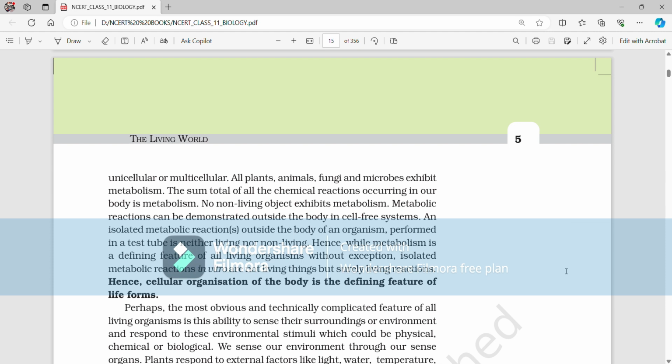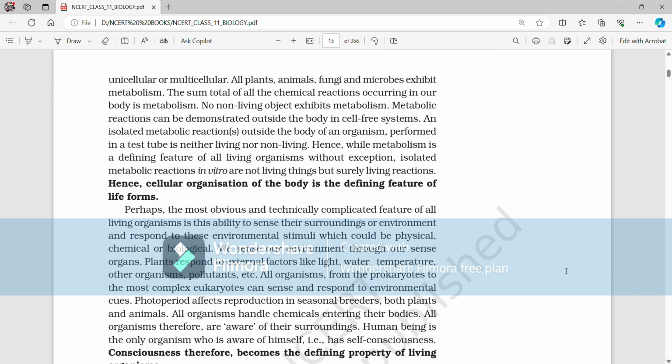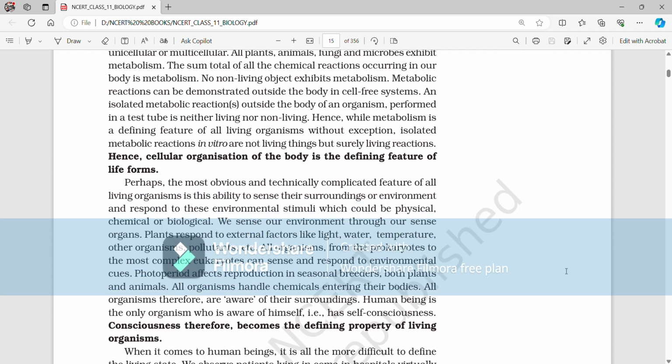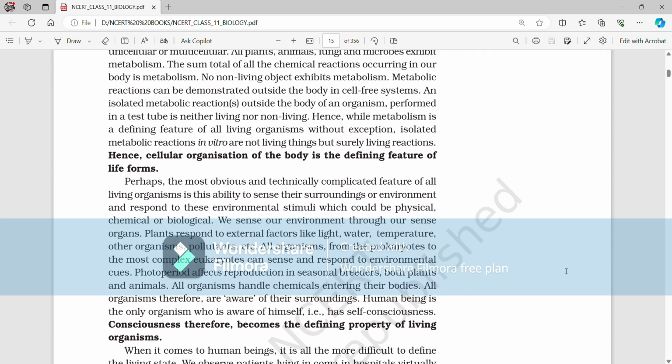No non-living object exhibits metabolism. Metabolic reactions can be demonstrated outside the body in cell-free systems. An isolated metabolic reaction outside the body of an organism, performed in a test tube, is neither living nor non-living. Hence, while metabolism is a defining feature of all living organisms without exception, isolated metabolic reactions in vitro are not living things but surely living reactions. Hence, cellular organization of the body is a defining feature of life forms.